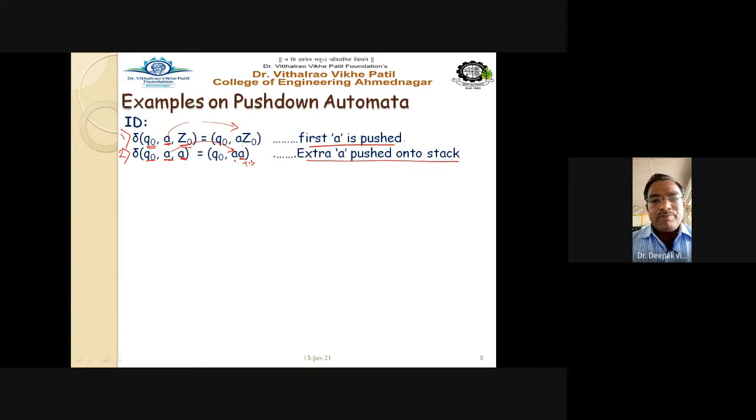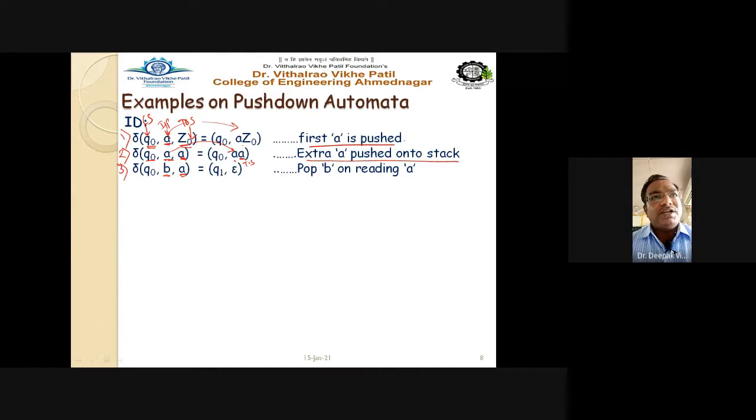Now what happens if B is encountered? If B is encountered in reading, what will be the condition or what will be the rule? So the PDA rule we write for B is that if the input letter is B in the input string, and the top of the stack is A, always remember, this is the top of the stack and this is your input character, and this is your current state for all, right?